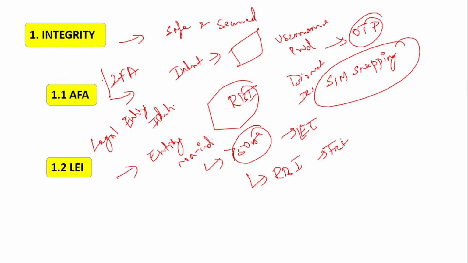Say suppose there is a 65 crore transaction happening, and RBI, due to some other investigation, finds out that the 65 crore transaction is fraudulent. The purpose of the transaction is some fraudulent activity. If they want to track the entity which made that transaction, they have to know which one. Say an entity called XMI has made this transaction. There might also be another entity with the same name, right? So it is very difficult. There might be multiple entities with the same name. So each entity has to have a unique legal entity identifier.